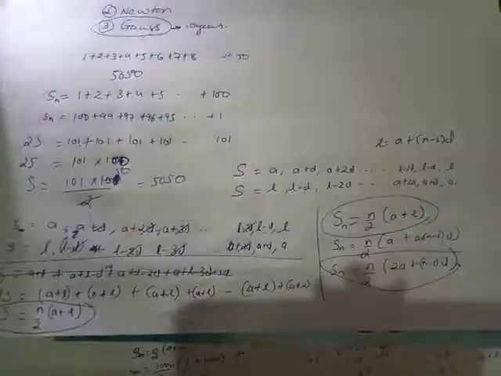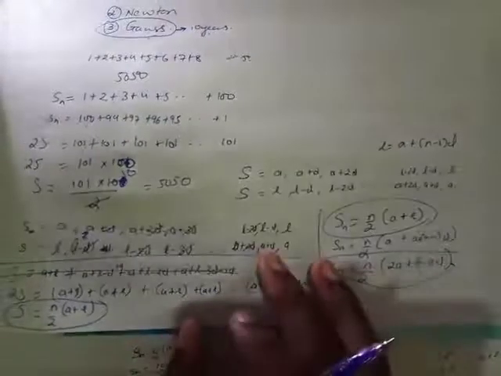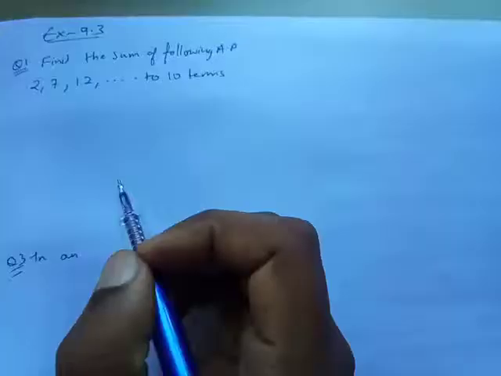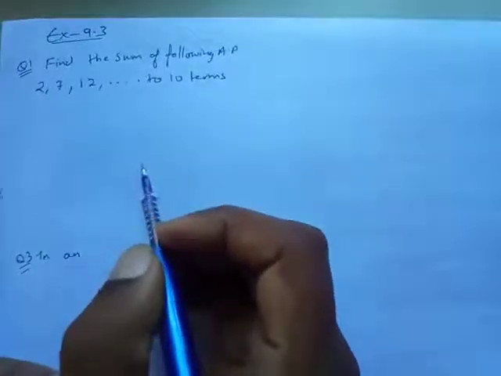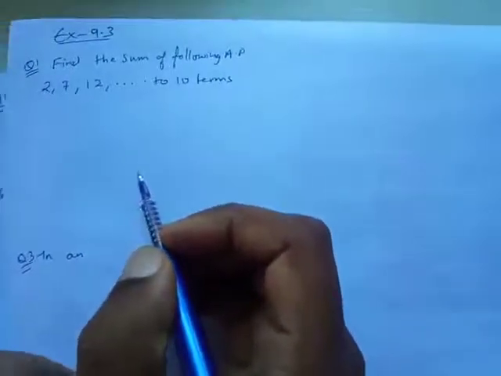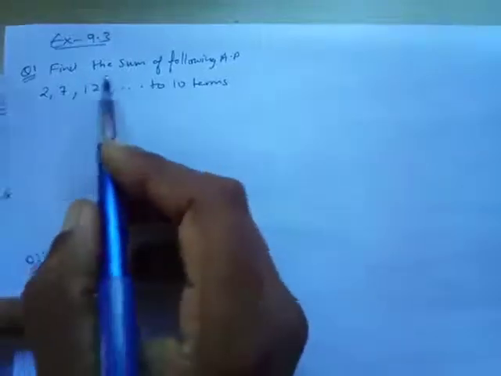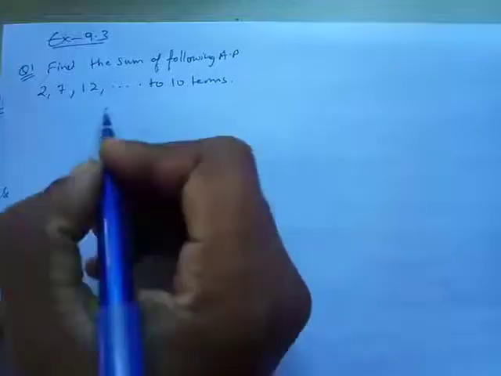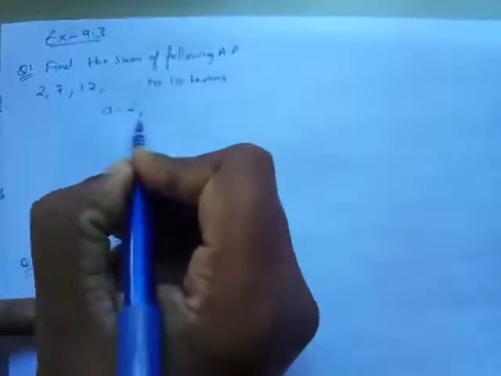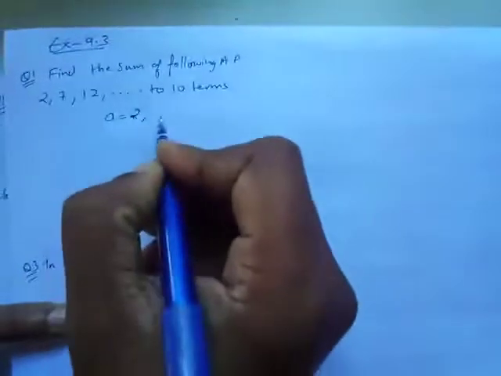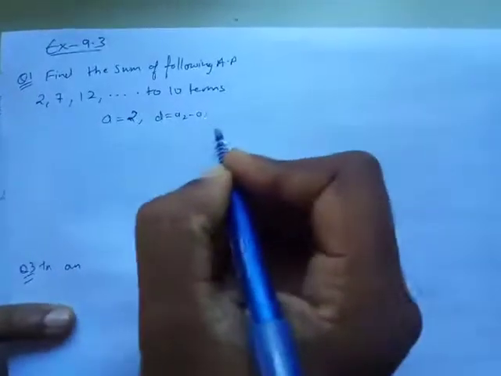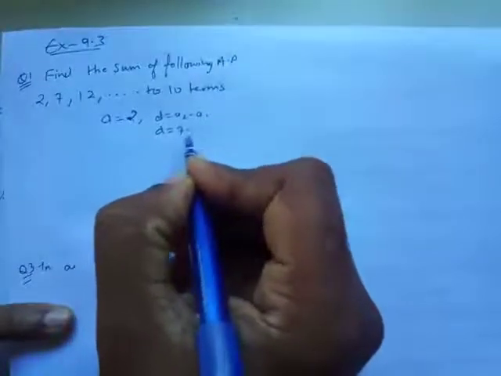We'll try doing some questions from the exercise so that it helps you and you are able to solve those questions. So this is the question for me, exercise 9.3, question number 1. Let's see what we have to do. Find the sum of the following AP. This is the AP that is given. I know what a is: a is 2, the very first term is called a. Then I'll find d. d is a2 minus a1, that's how we find d. So d is going to be a2, which is 7, minus 2.